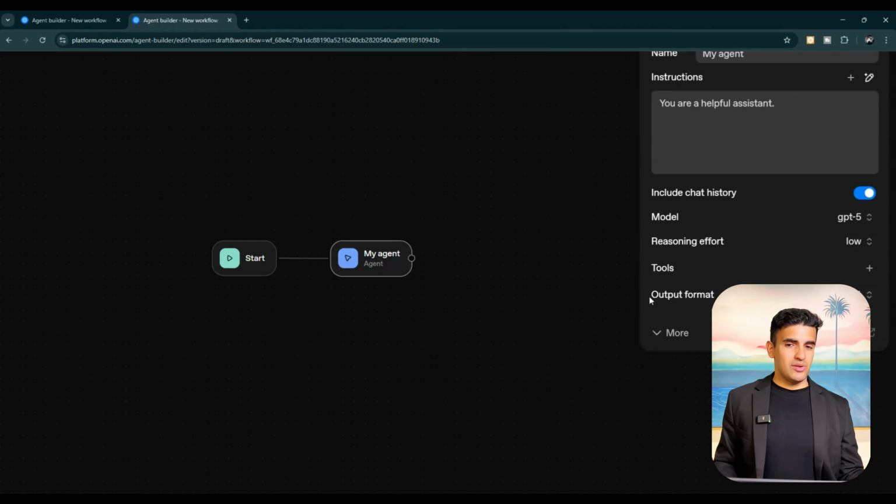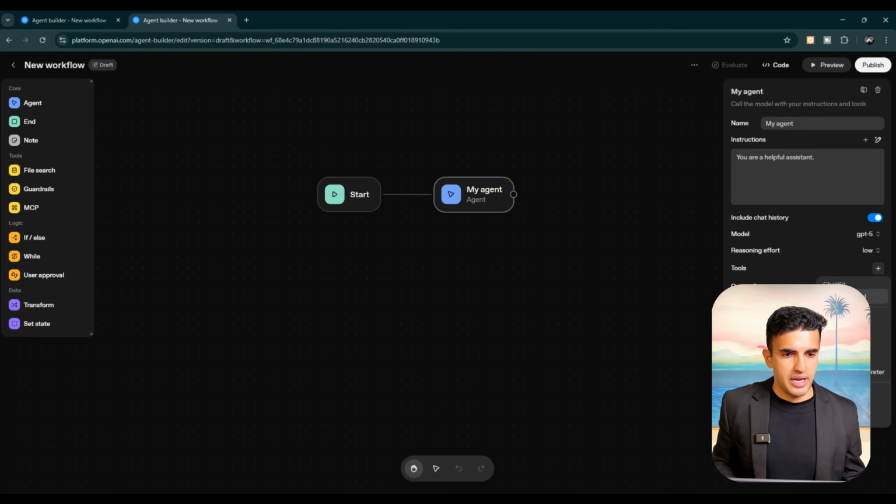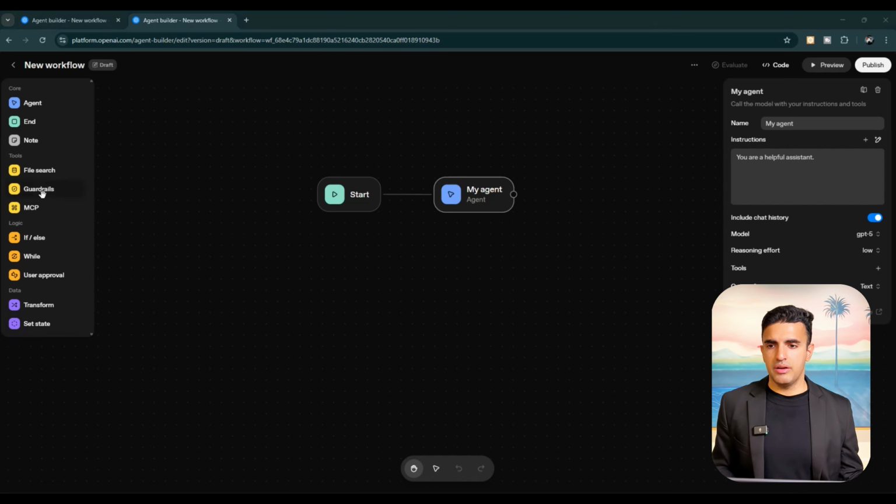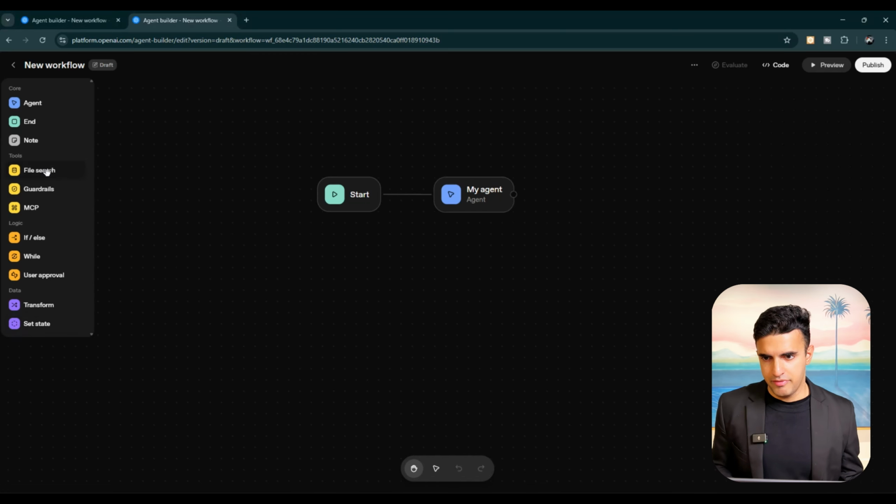Then we have got tools, so all of these agents can be connected to tools. When we click on tools, there are many different ones. These are client tools, MCP server. As you can see, we've got file search, web search, code interpreter. So we've got a lot of different things that they are offering right now. Web search directly connects to any web which is out there. Then we have other options which are verbosity, summary, all of that. These are the parameters given to the model. And then we've also got write to conversation history. So many different options are available that one could benefit from here.